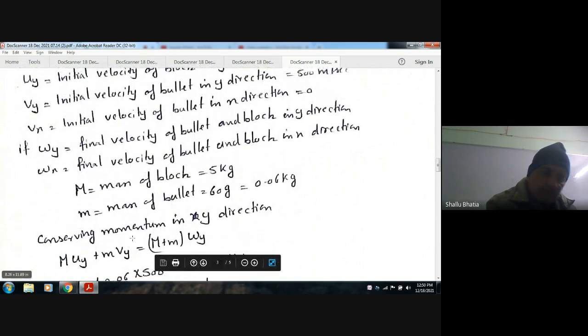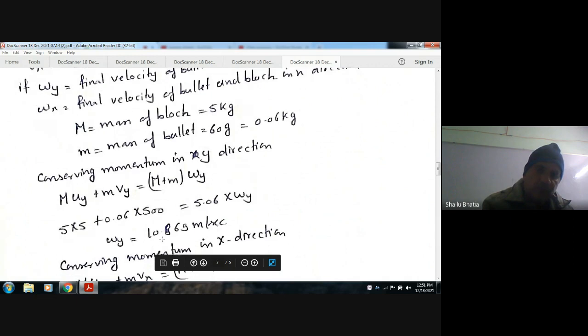We can apply it in both the y and x directions. In the y direction, it is the momentum of the bullet plus the momentum of the block, initial momentum, equal to (M plus m) times Wy, the final momentum.